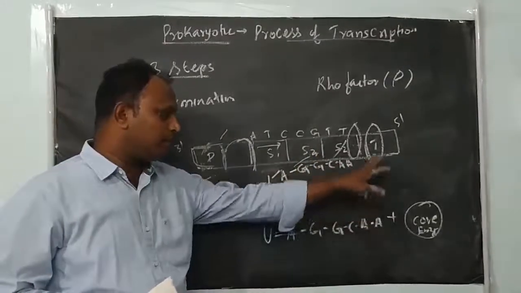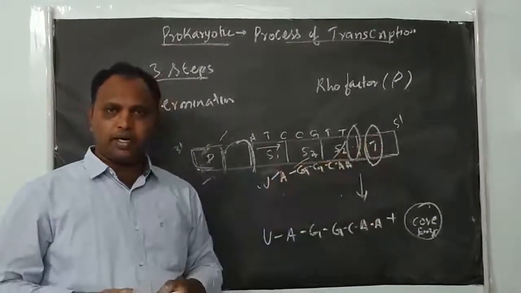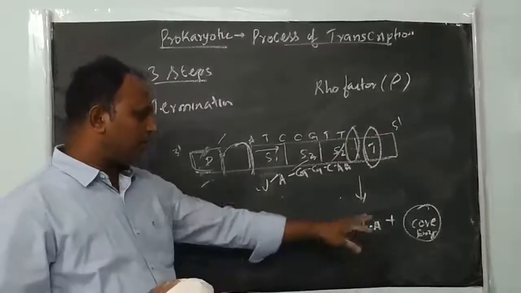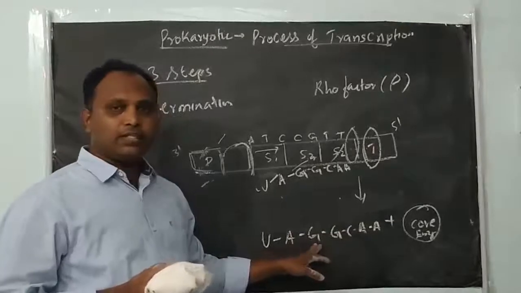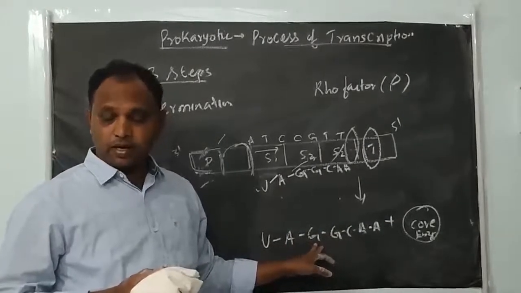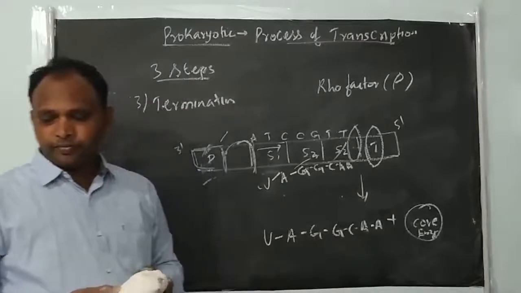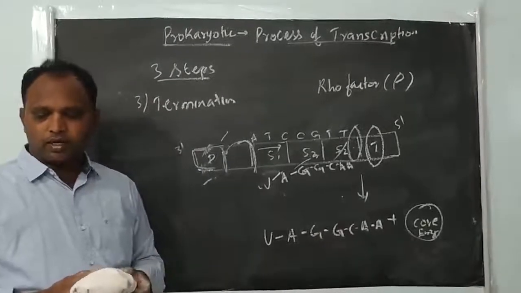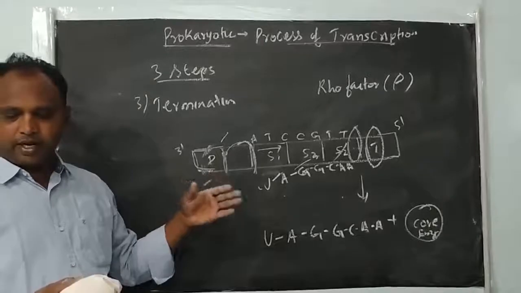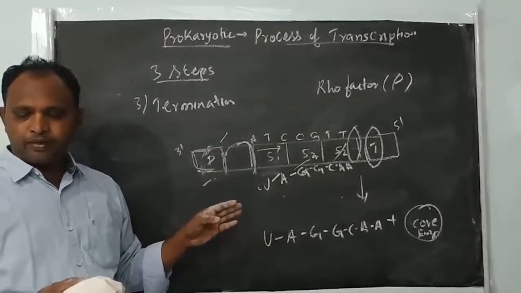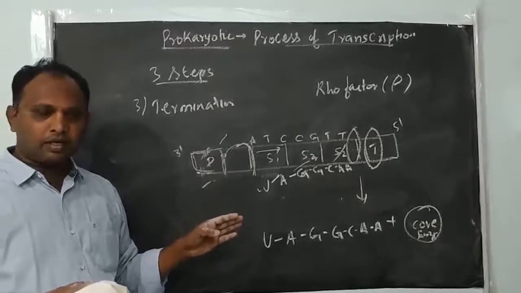So the Rho factor goes and binds the terminator, cleaves the transcription complex, and leaves the free core enzyme and the newly synthesized mRNA, new RNA molecule, right? Because once they bind, the nascent RNA and RNA polymerase fall off, and it results in the termination of transcription.